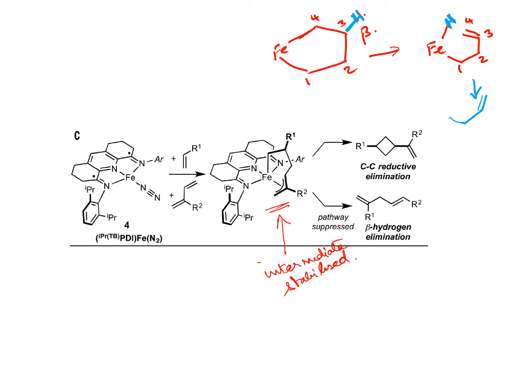How do they explain this change in reactivity? The change in reactivity is explained in a fairly simple fashion. They suggest that the initial coupling of the two alkenes happens in an expected way. That is, the coupling of the diene, coordination of the diene to the iron atom, and coordination of the alkene to the iron atom happens.